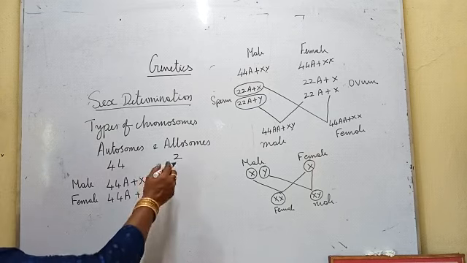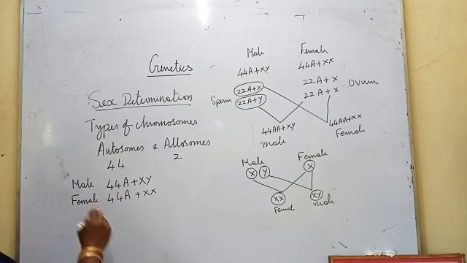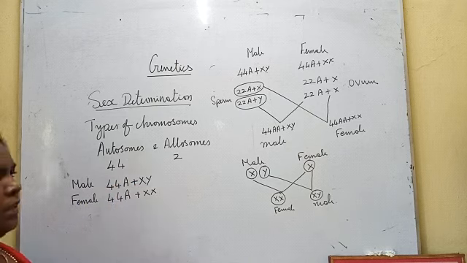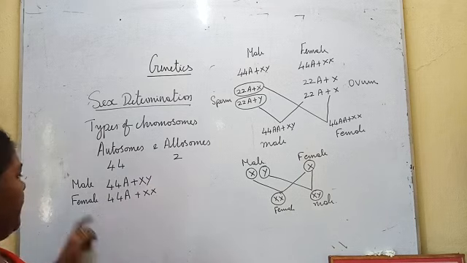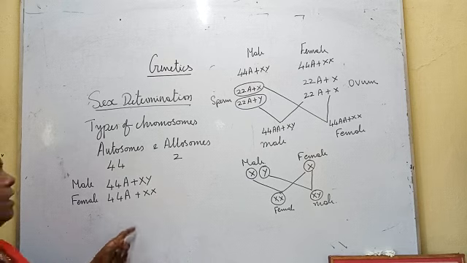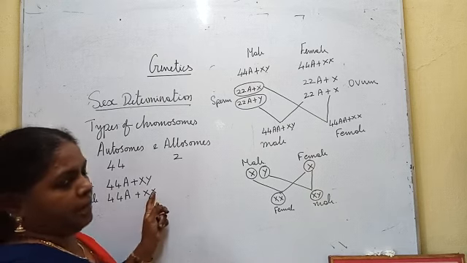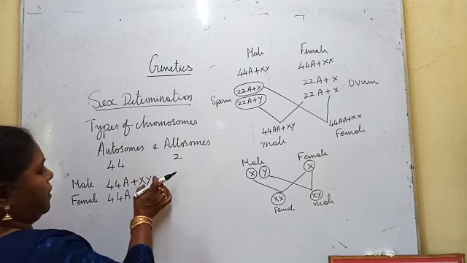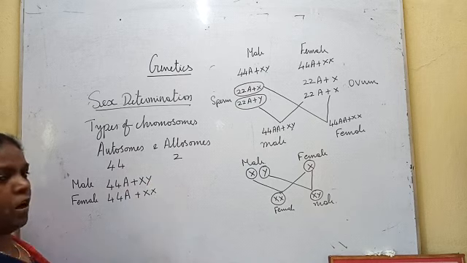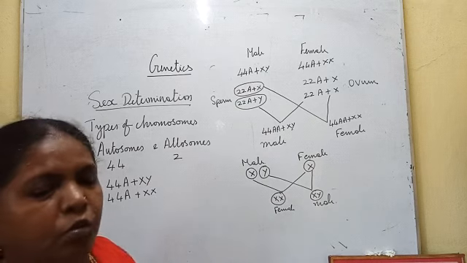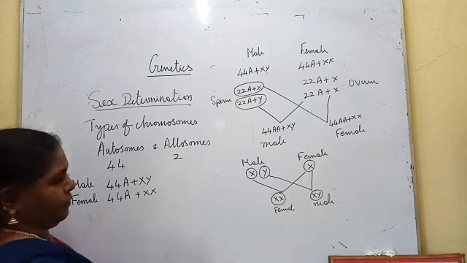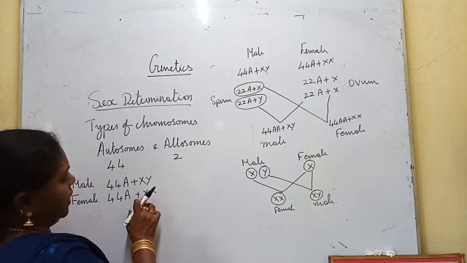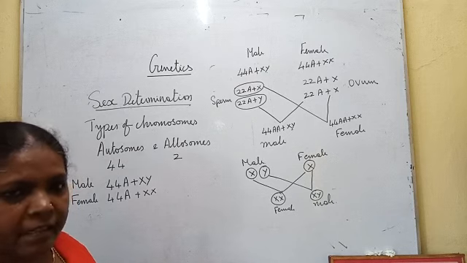Okay, so 44 plus 2, 46 chromosomes. Male will have 44 autosomes and XY chromosomes, that is, 2 allosomes XY. And female will have 44 autosomes and 2 sex chromosomes that resemble each other, so the same letter is given, XX. In male, the sex chromosomes are not alike. They are different, so they gave different letters, X and Y. In female, the sex chromosomes are alike, so they gave only one type of letter, that is X.